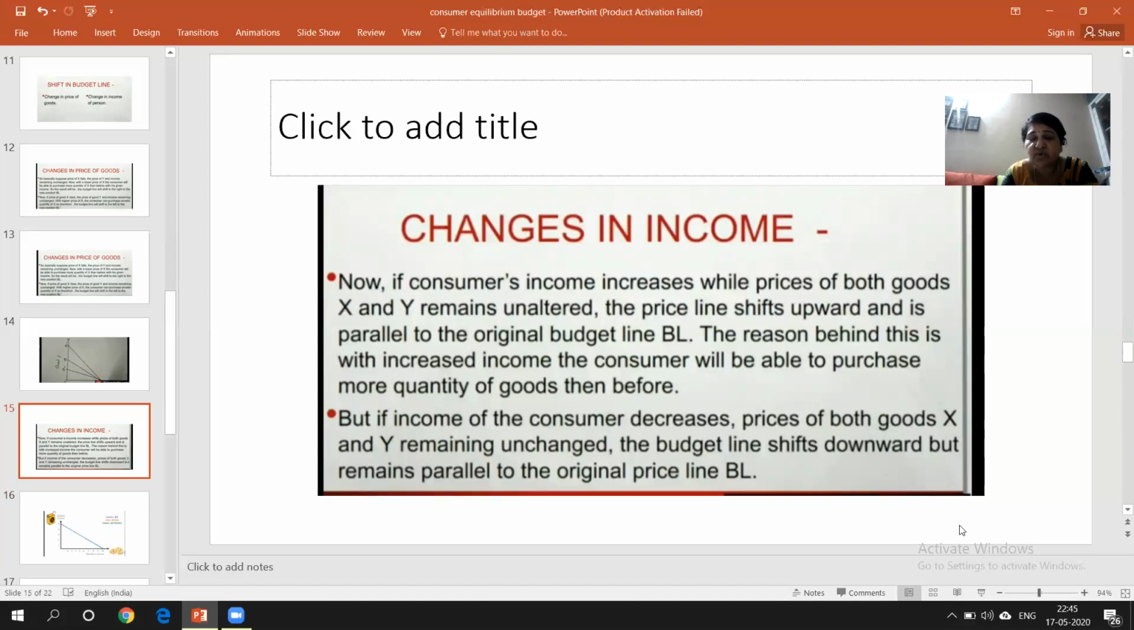We have to assume that the prices will remain the same if income increases. Now, if the prices remain constant but income increases, automatically what will happen? The budget line will shift. How will it shift? You can imagine. Why? Because we have more purchasing power. We can purchase more units of goods. I'll show you through an example.